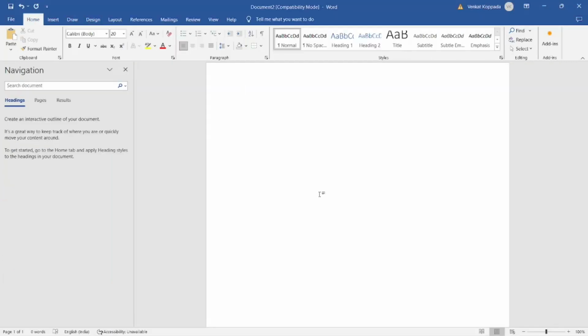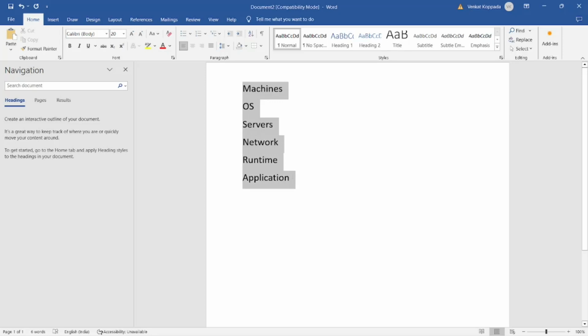Now, in order to run our application, we need machines. On top of it, we need OS, we need servers, we need network, we need runtime, and we need application. So in order to run our application, we need all these things. Now, what is SaaS? That is software as a service.